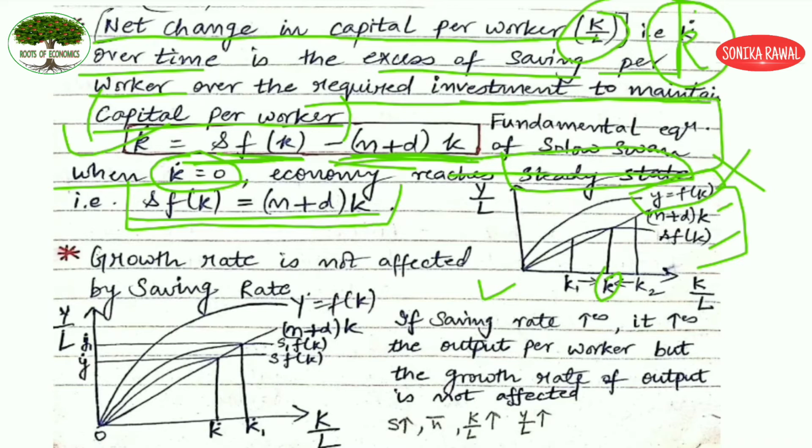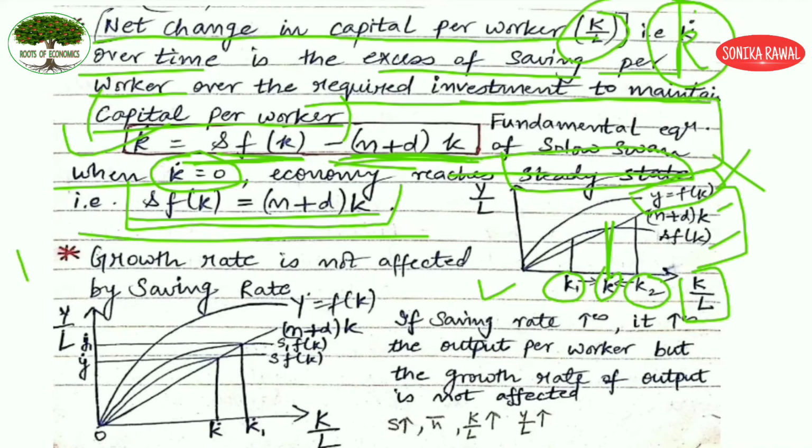But now we also know that we can end up at K1 or at K2. Then what happens? Since the model is saying that you can start with any K by L ratio, automatically in the long run, what will happen? You will come back to this particular level, which is your k dot, where your saving is equal to your investment. So this is the Solow-Swan model.